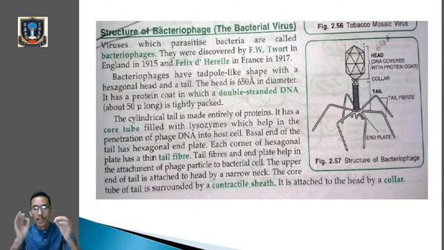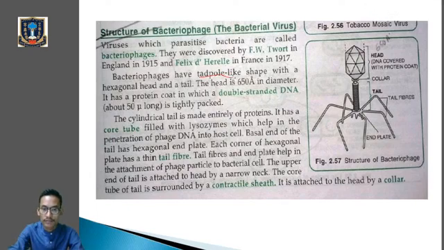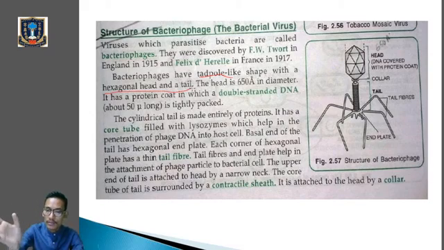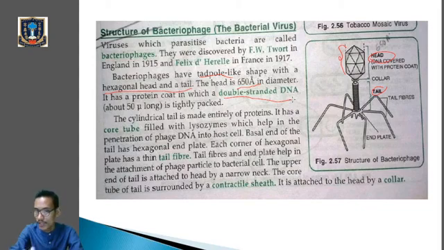So let's go to the structure. It looks like a tadpole in shape, with a hexagonal head and a tail. So when we look into the structure of a bacteriophage, we will find a head region and a tail region. The head is nearly 650 angstrom in diameter. Clear? It has a protein coat, and inside is double-stranded DNA. Clear?